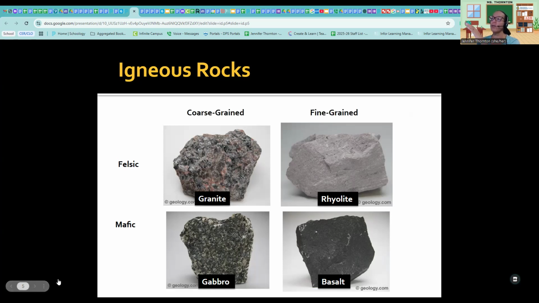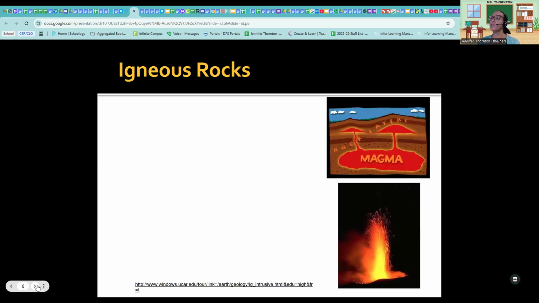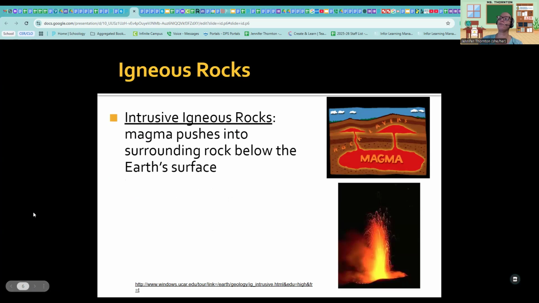Fine grain, coarse grain, you can see the difference between those two. All right, igneous rocks, again, extrusive igneous rocks, as magma pushes into the surrounding rock below the Earth's surface. Intrusive means that it doesn't actually come out. The magma pushes and surrounds a lot but below, so they're stuck in chambers or vents that are not outside of the Earth. So intrusive igneous rocks are going to cool underneath the Earth's surface.